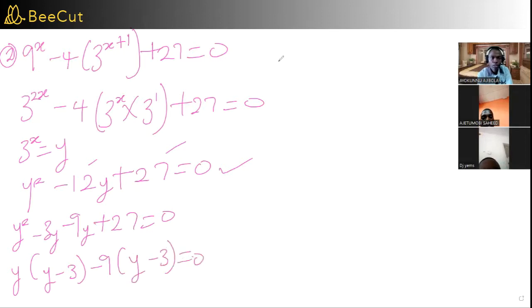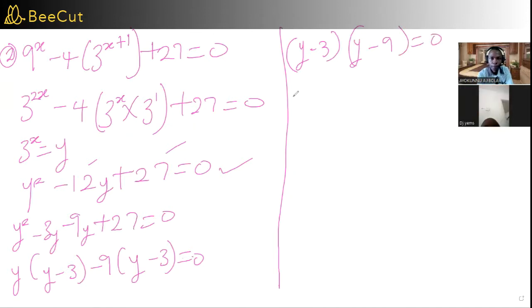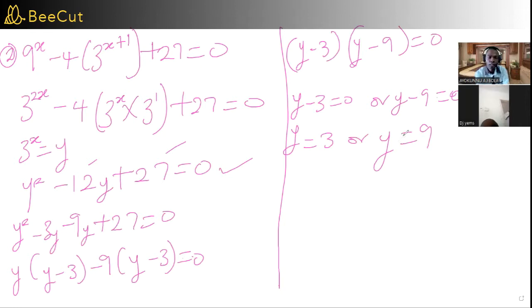Again, y minus 3 is common to them. So I can say y minus 3 into y minus 9 equal to 0. Here I can say y minus 3 equals 0 or y minus 9 equals 0. So here you can say y equals 3 or y equals 9. Now this relates to our assumption.